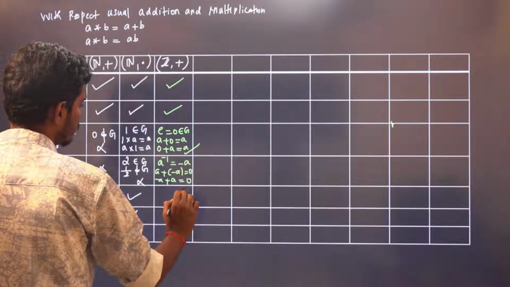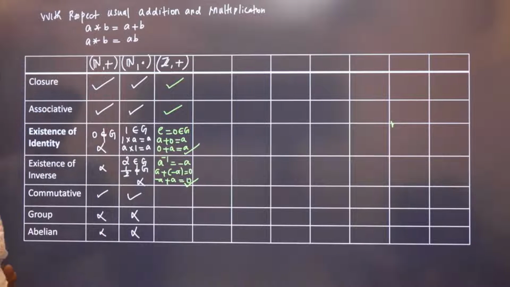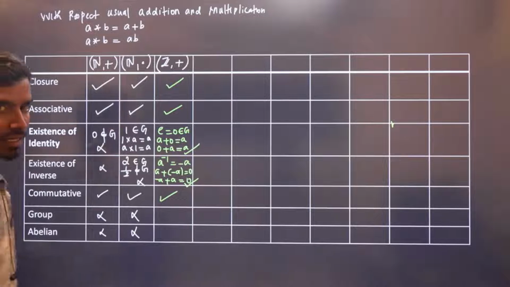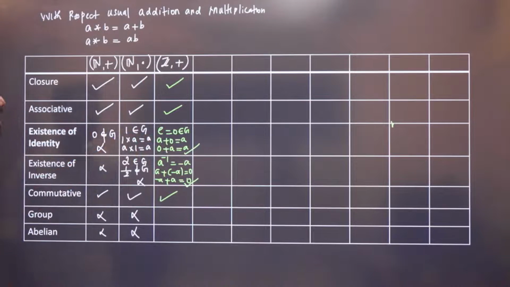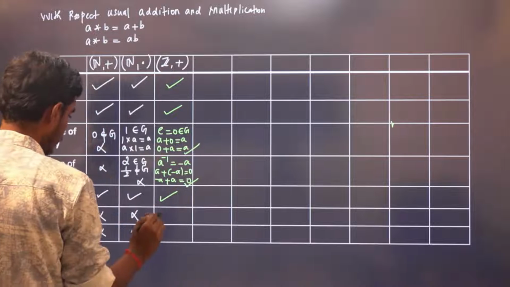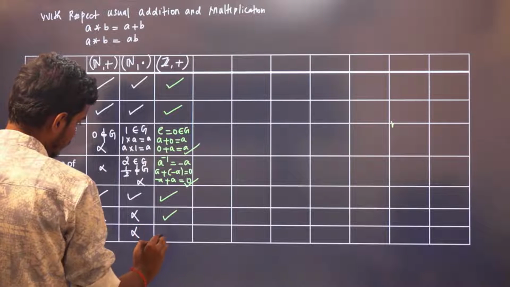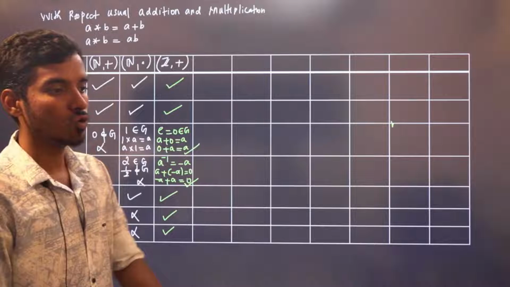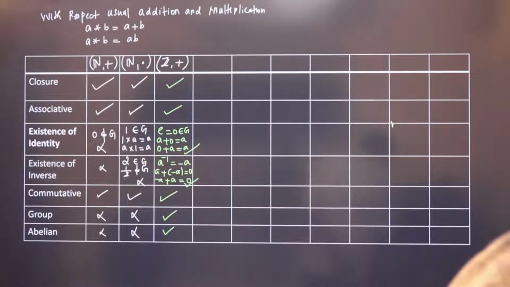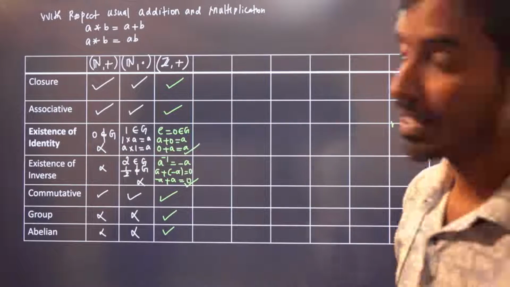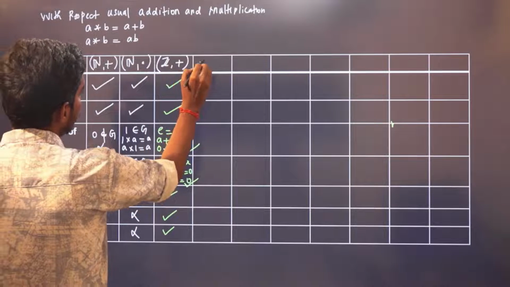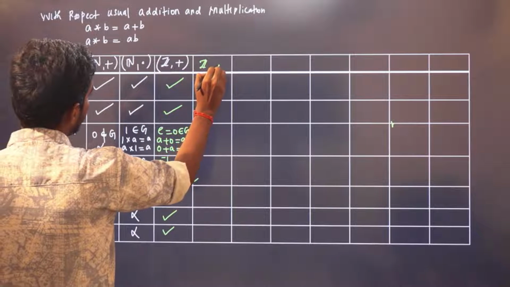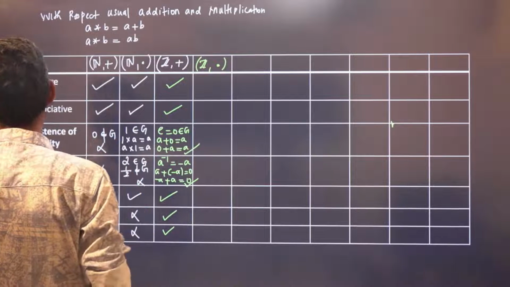So this exists, this exists. It is also commutative, right? Because A plus B is equal to B plus A if A and B are integers. So therefore, integers with respect to addition form a group, as well as an abelian group, because a group along with the commutative property is said to be an abelian group, right? Yes, great. Now we'll move on to integers with respect to multiplication.